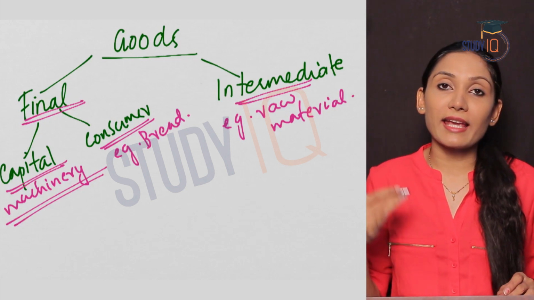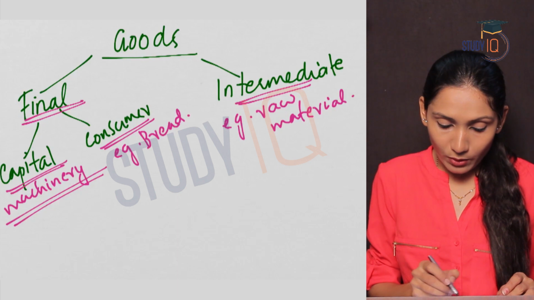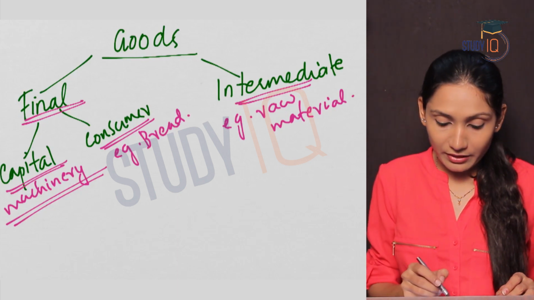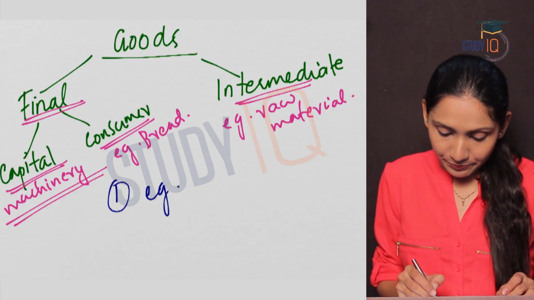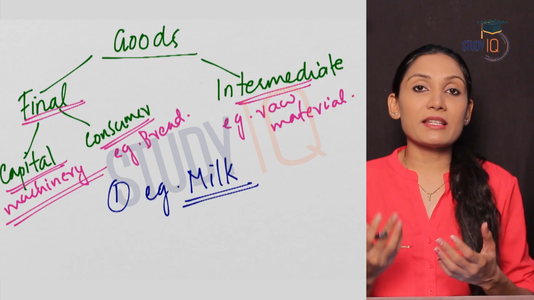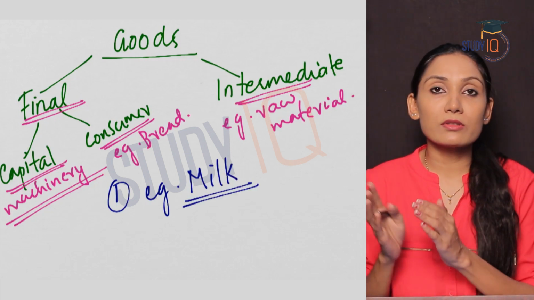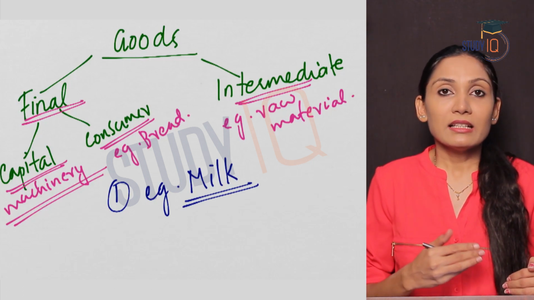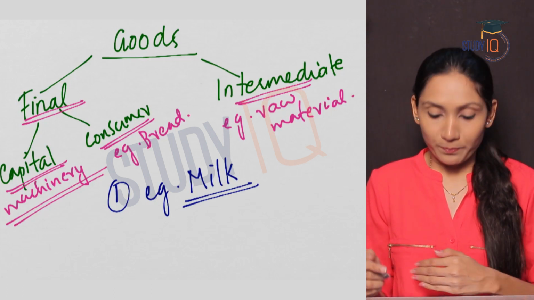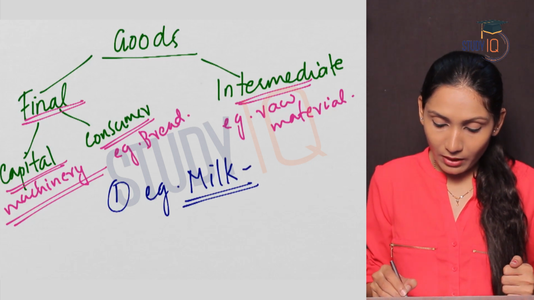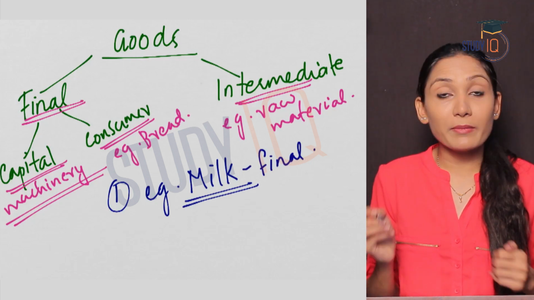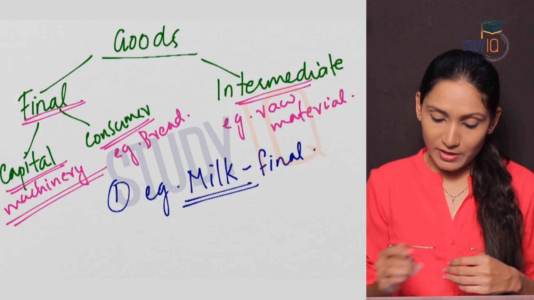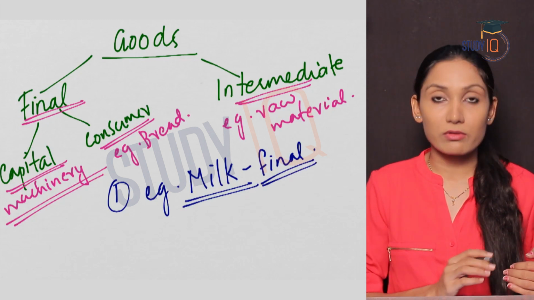Now let us see some examples. Sometimes final goods can be intermediate goods. Let us see how final goods become intermediate goods. Let us take the example of milk. Suppose a household or an individual purchases a packet of milk to make tea in his home, it is a final good. How? Because that family will make tea and they will consume it themselves. So it becomes a final good for that household.